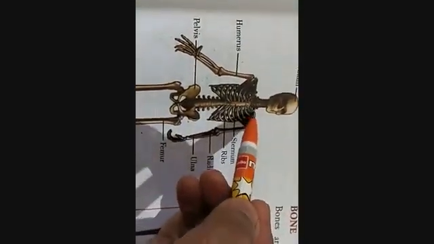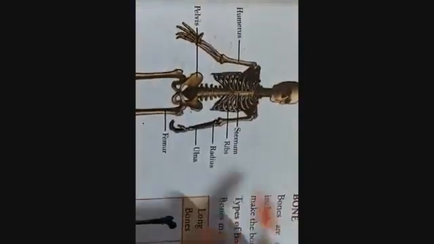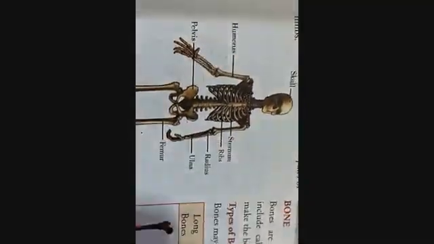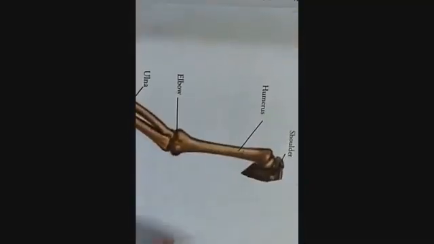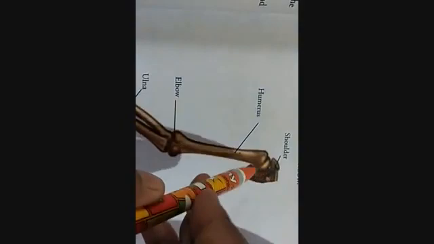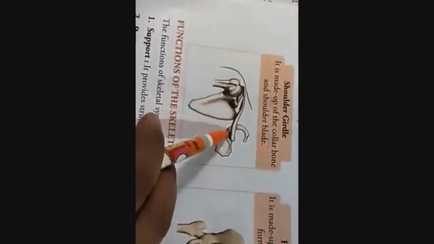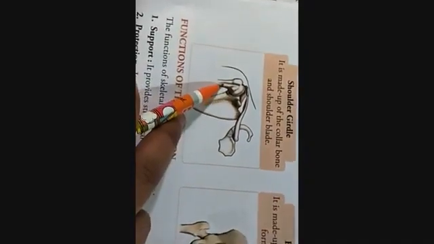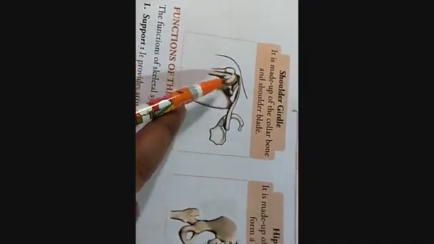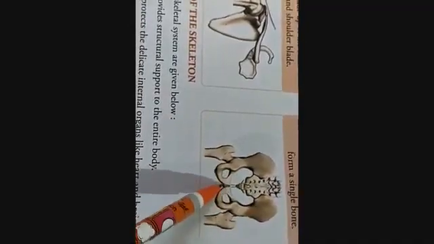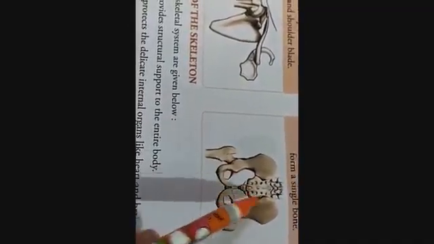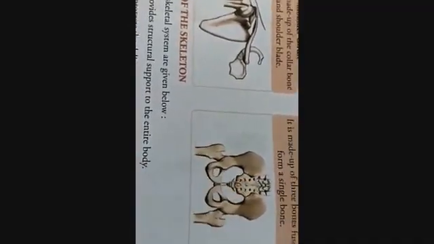These two bones are the collarbones and the back side is this one. See, shoulder girdle. Here the upper arm bone is joining. And here the thigh bone is joined. So here three bones are there, 1, 2 and 3, and this is the lower part of the backbone.